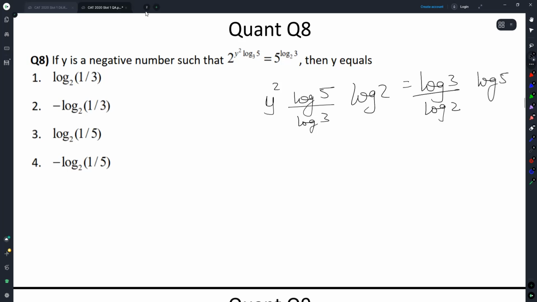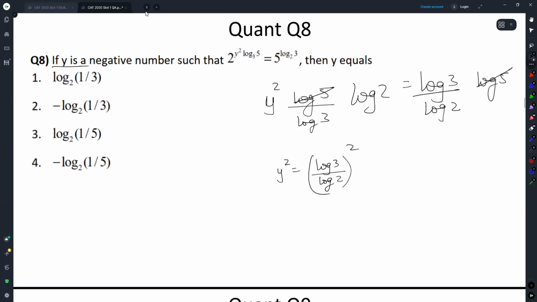Simply bring everything down, open up every term. This log 5 and this log 5 can get cancelled. Y square is equal to log 3 by log 2 whole square.